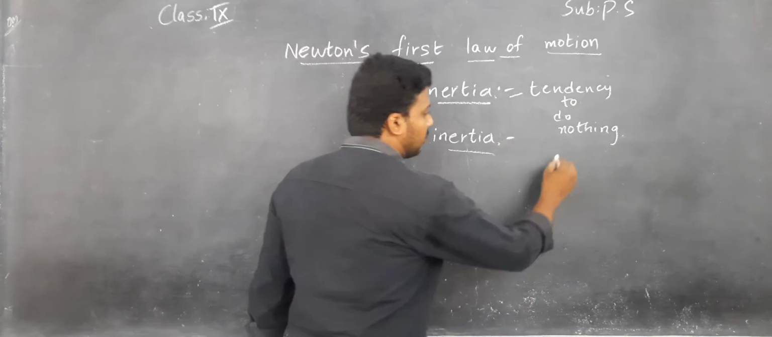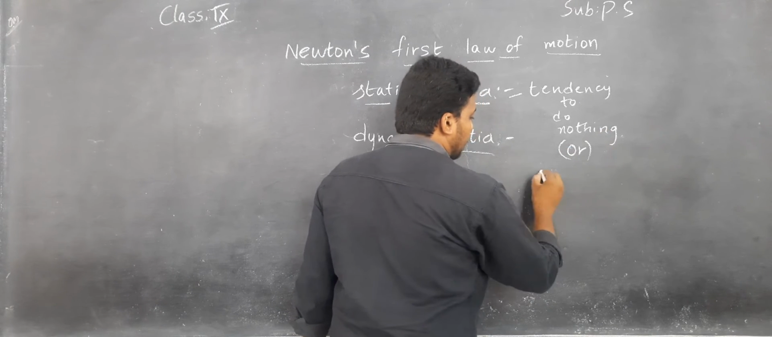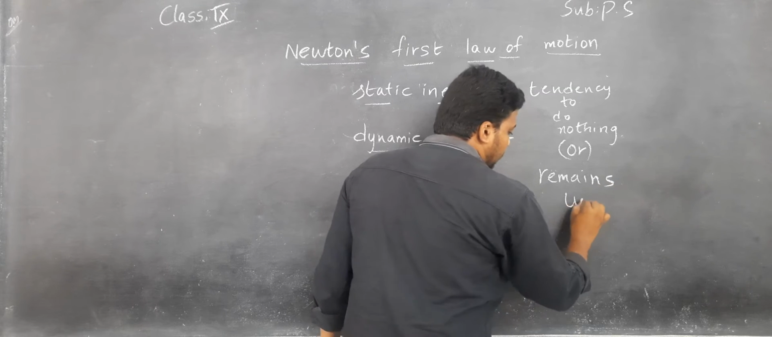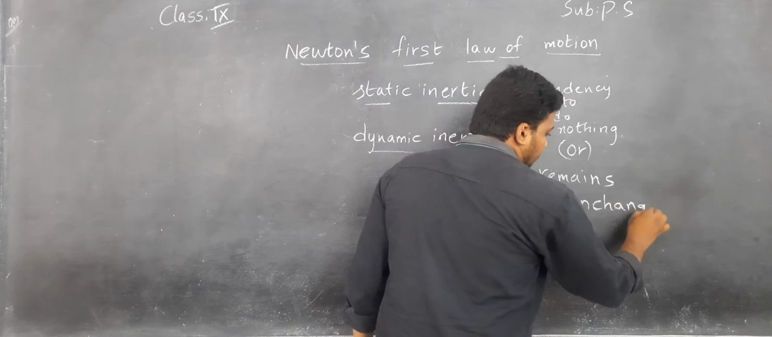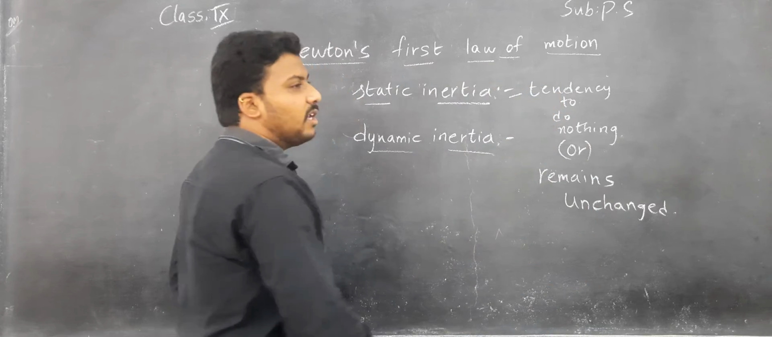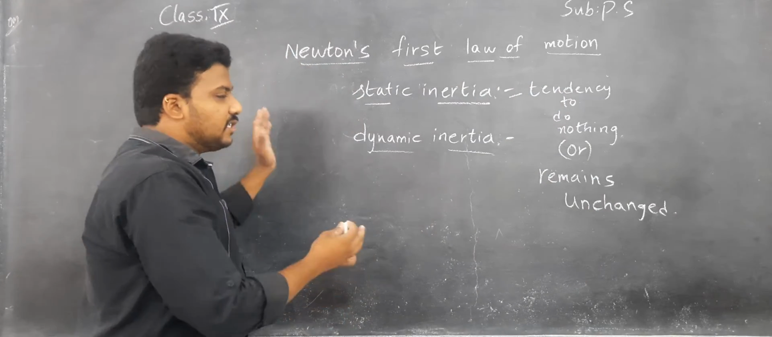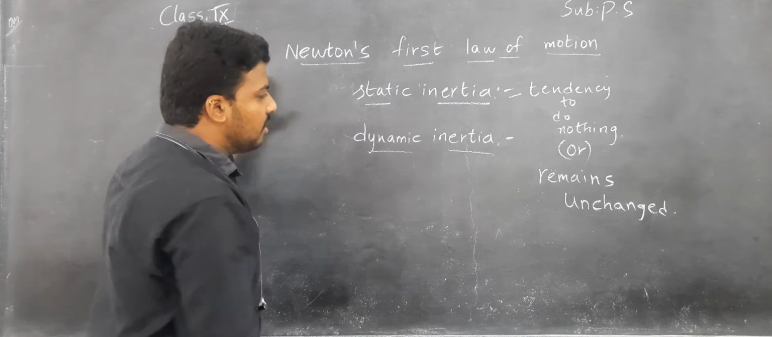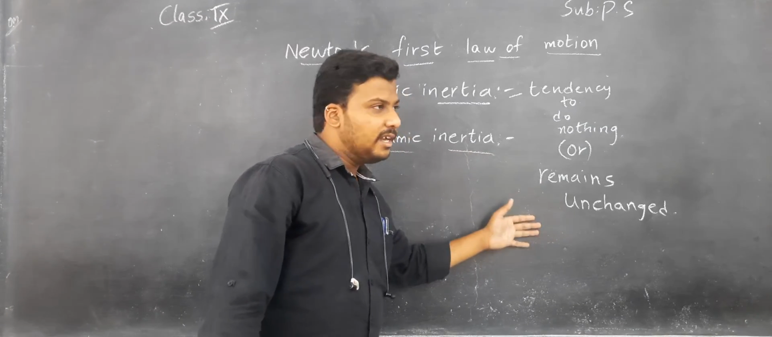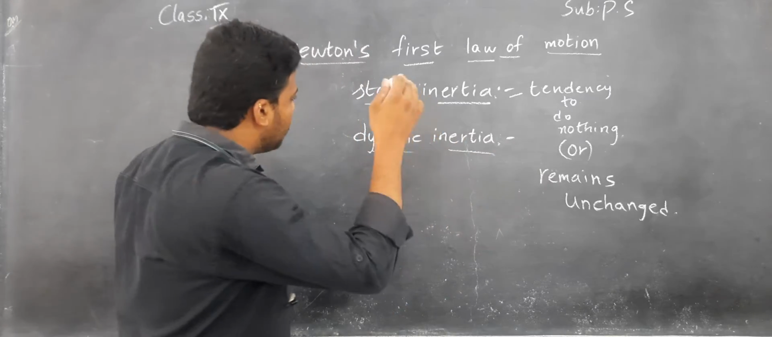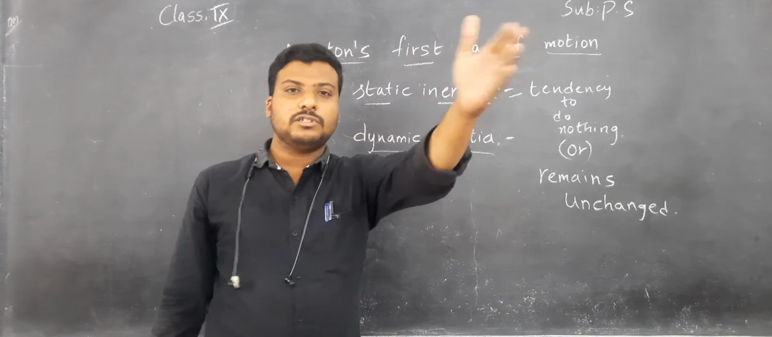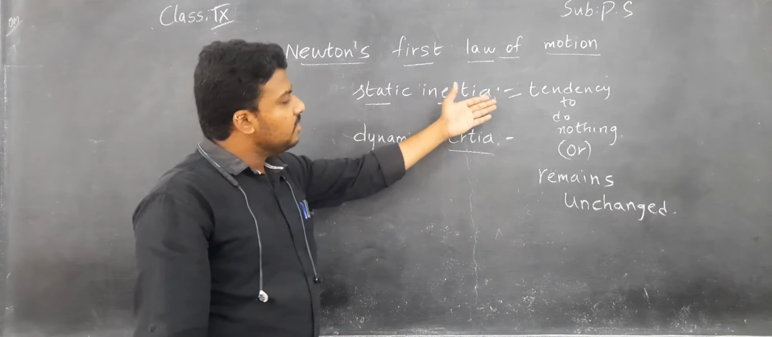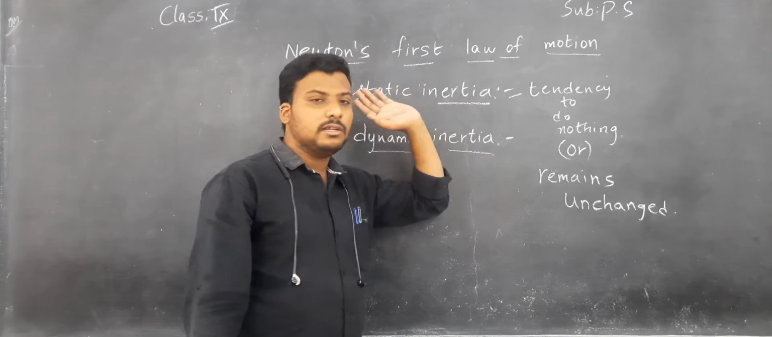Or one more example, children. One more meaning is there, that is remains unchanged. Simple example, this board. Consider the example of the board, children. Is it moving every time? No. It is in the rest position, children. It remains unchanged. In the next class, if you see the same board, it will appear in the same position, not in that position or that position, children. Understand? So remains unchanged or tendency to do nothing. That is nothing but inertia.